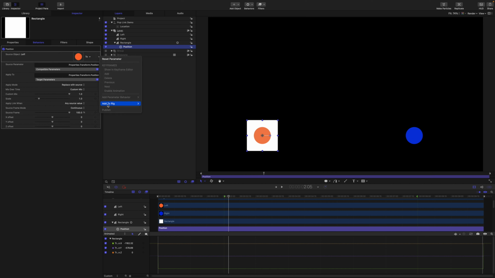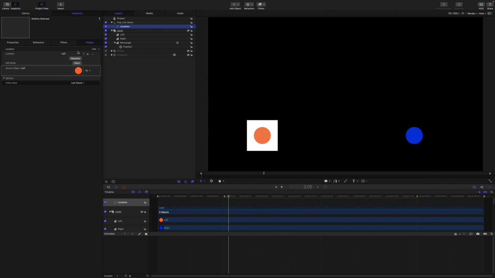From this menu, we're going to assign the link source to the widget that we just set up. Now in the widget, I will change the snapshot state from left to right and assign a new source to that snap, the blue layer on the right. Alright, we've assigned the link source to a widget. We gave the widget 2 snapshots. Then we assign to each snapshot a different link source. So changing the snapshot changes the source, and the linked layer will swap position.